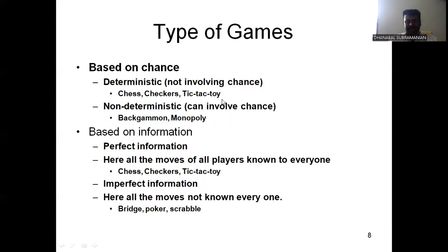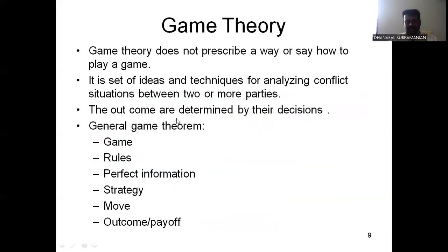Types of game: there are 2 types, a deterministic game and a non-deterministic game. In a deterministic game, the opponent party is not involved. In a non-deterministic game, the opposite party can be involved in the game. Involving a person is called non-deterministic. Game theory: these are the important terms: game, rules, perfect information, strategy, moves, and outcome payoff.